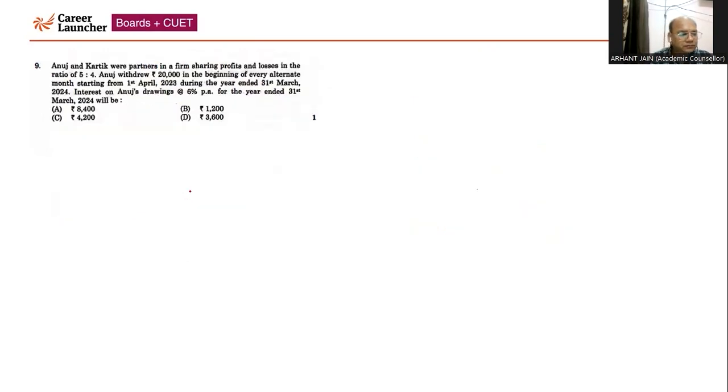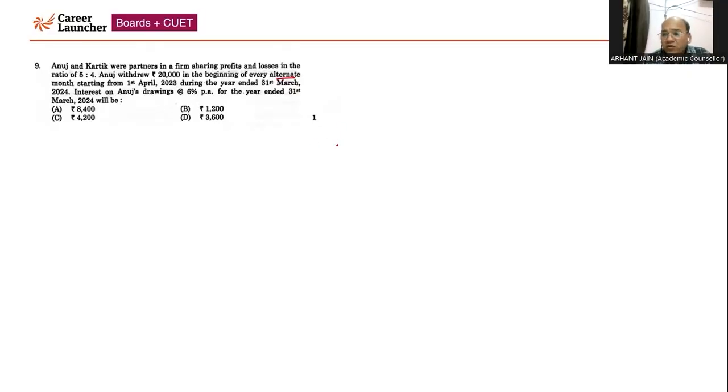Now, question number 9. Anuj Karthik were partners in a firm sharing profit losses in the ratio of 5:4. Anuj withdrew 20,000 at the beginning of every alternate month. This is the first question out of what we have discussed. In this, you people need to pay attention, application based, right? So every alternate month, nothing but bi-monthly, right? So if he is withdrawing from 1st April, right? So that you people need to calculate.